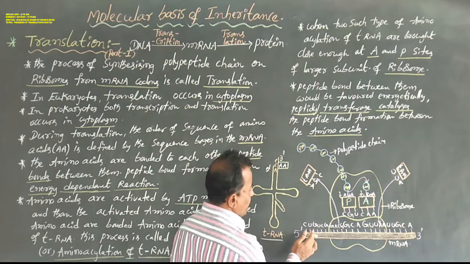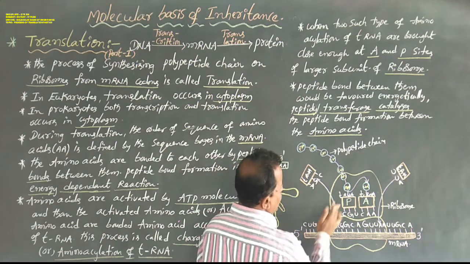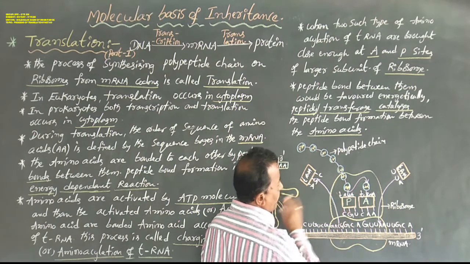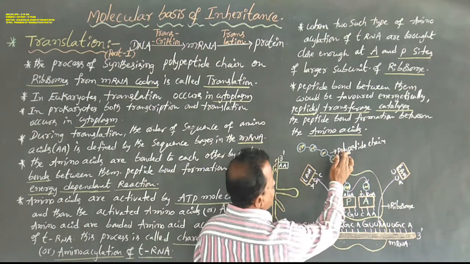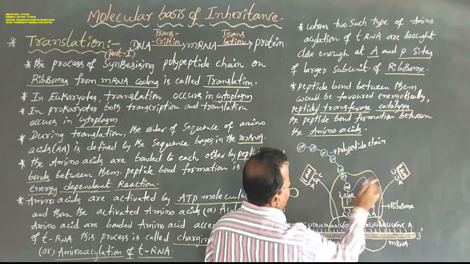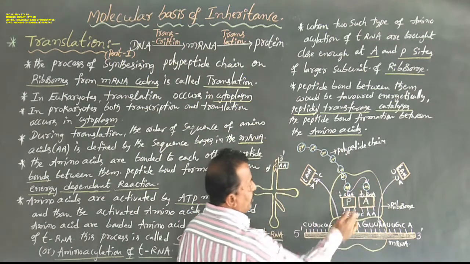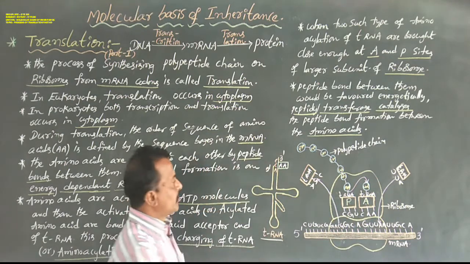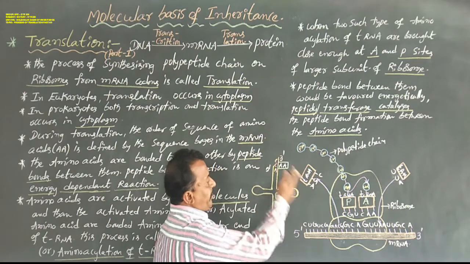Okay now, this is a mRNA. This is a larger subunit and a smaller subunit of the ribosome. This is the synthesizing polypeptide chain. These are tRNAs. This is the A site, this is the P site. This is one tRNA structure.